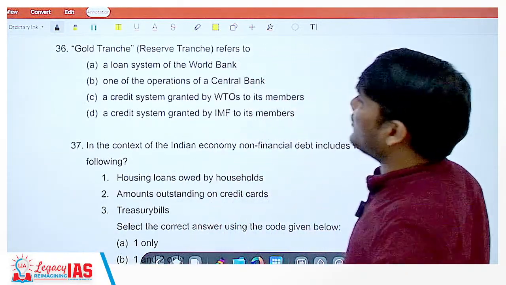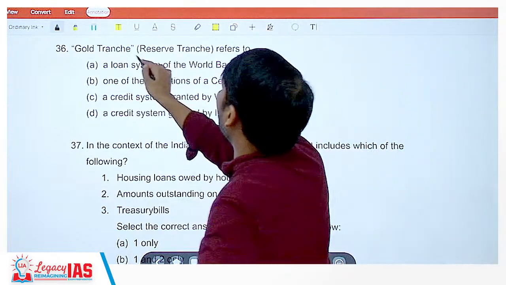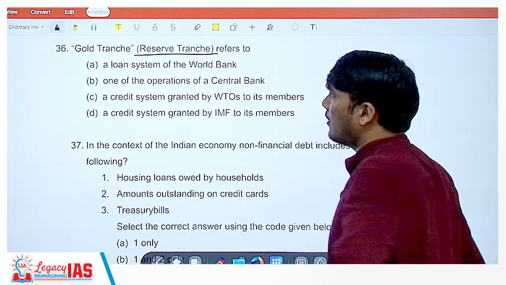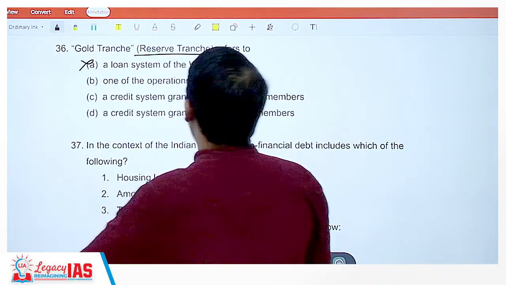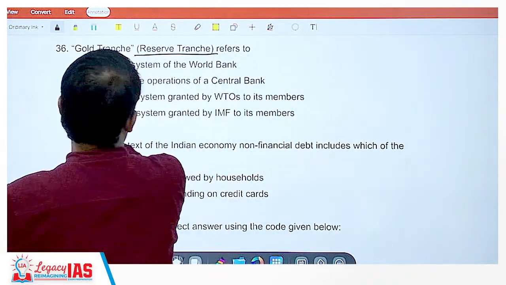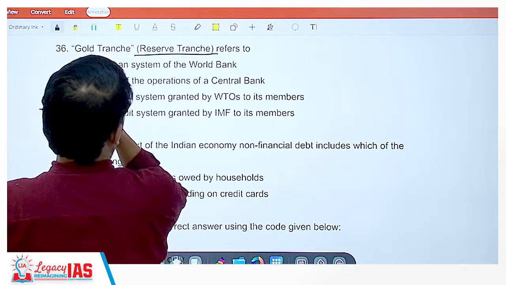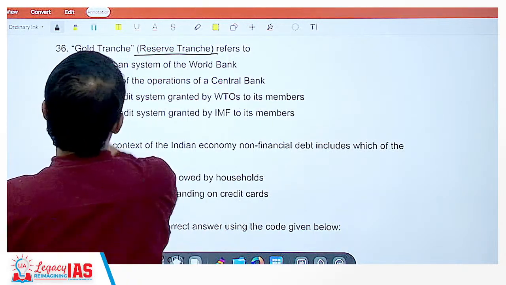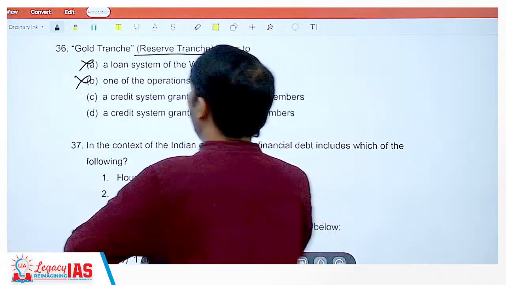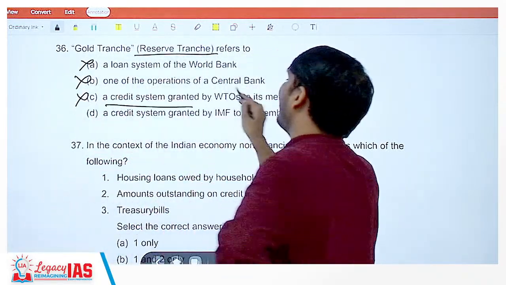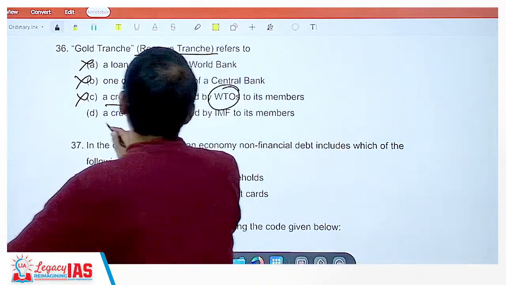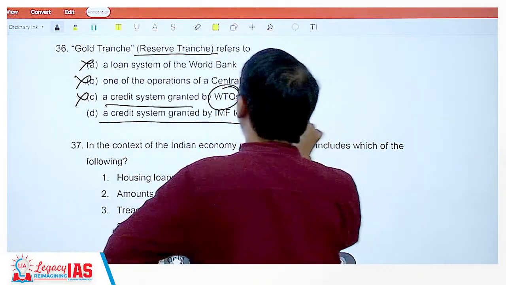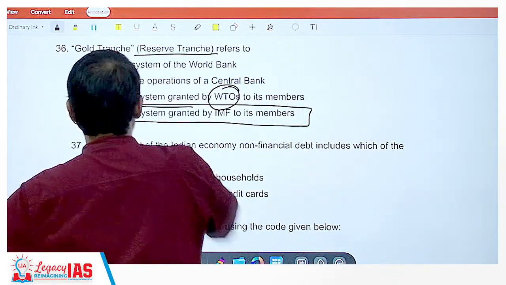The gold tranche facility, that is the reserve tranche, refers to what? A loan system of the World Bank? No. One of the operations of a central bank? No. A credit system guaranteed by the WTO? No, because a credit system as such in WTO, no. It's a trading organization. A credit system granted by IMF to its members? Yes, this is the right option.